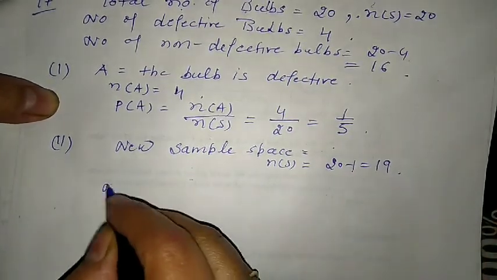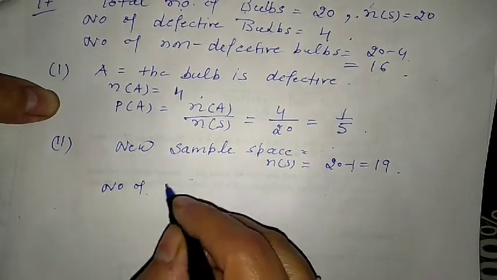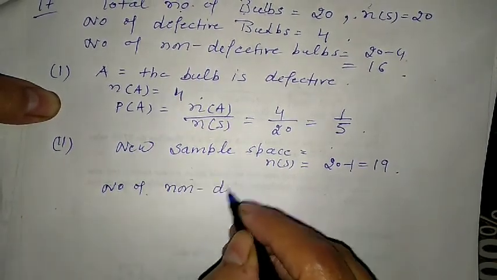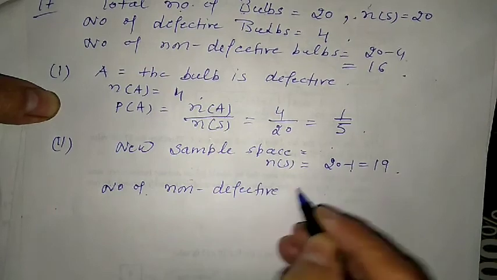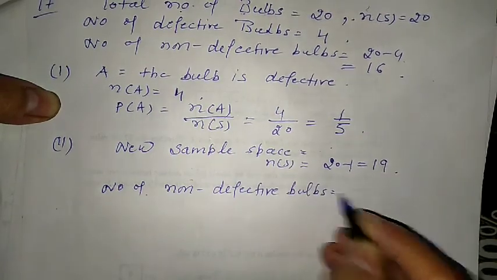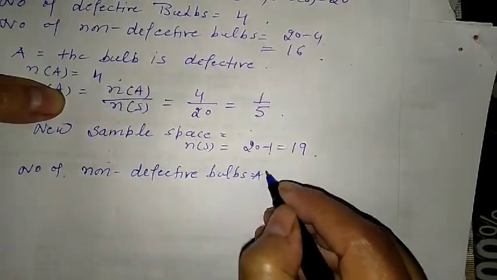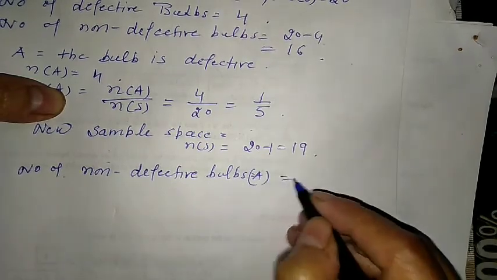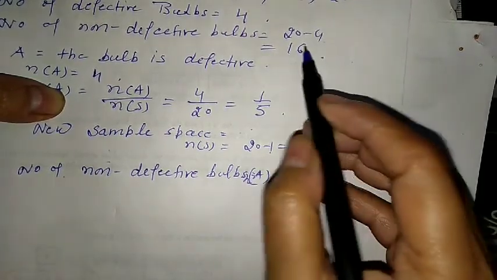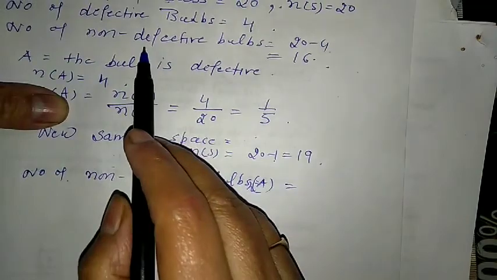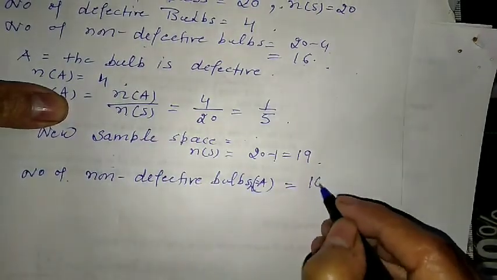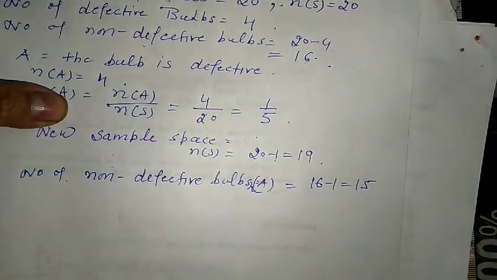Now number of non-defective bulbs, suppose this is A, so number of A we are having here is first 16 non-defective bulbs, so 16 minus 1 is equal to 15.